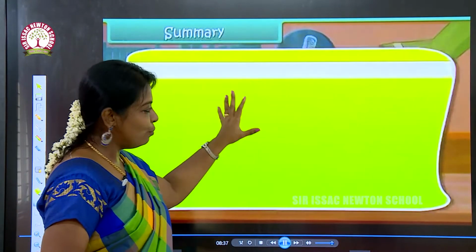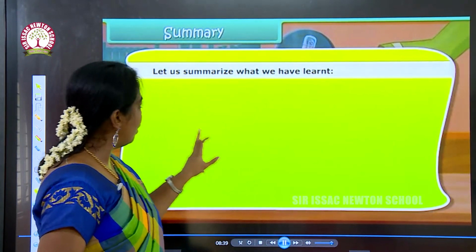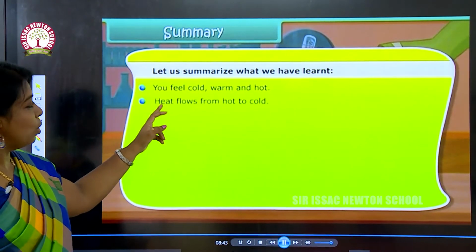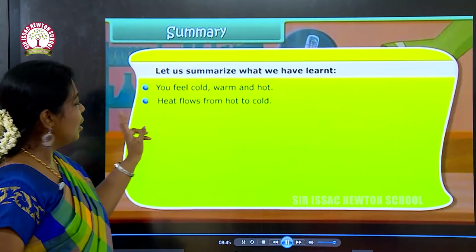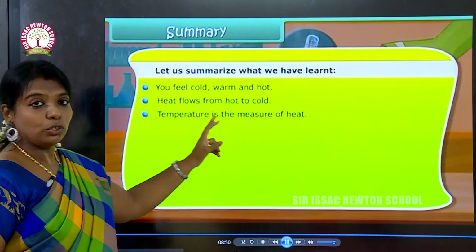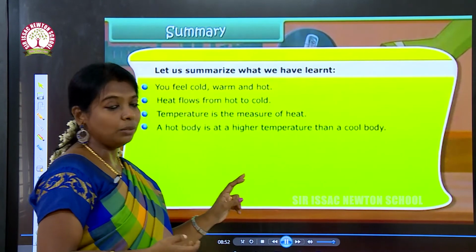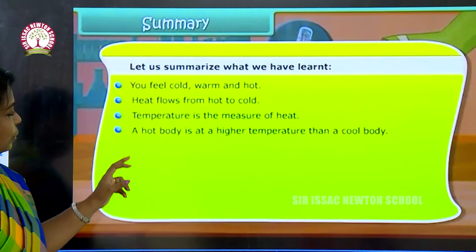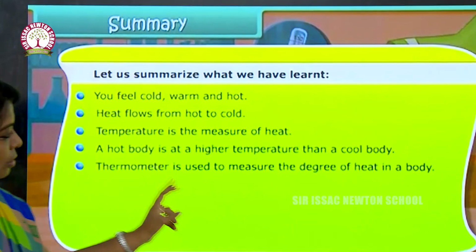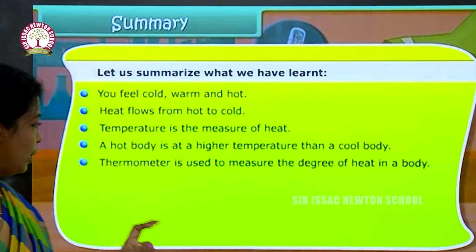So finally, we are going to see what we have learnt in this lesson. We can understand what is cold, warm and hot, and how heat flows from hot to cold. Temperature is the measure of heat. A hot body is at a higher temperature than a cool body. A thermometer is used to measure the degree of heat in a body.